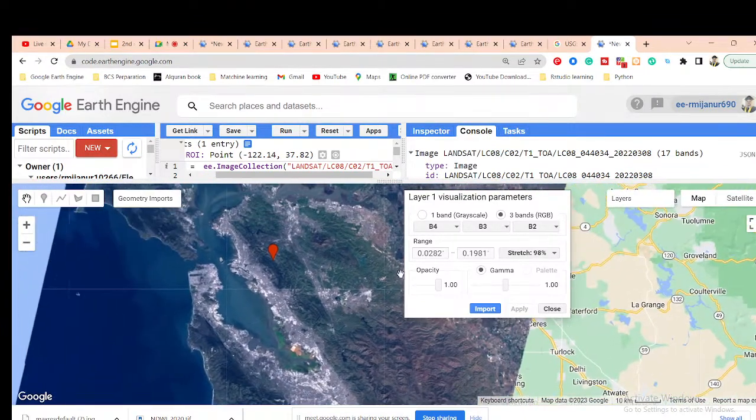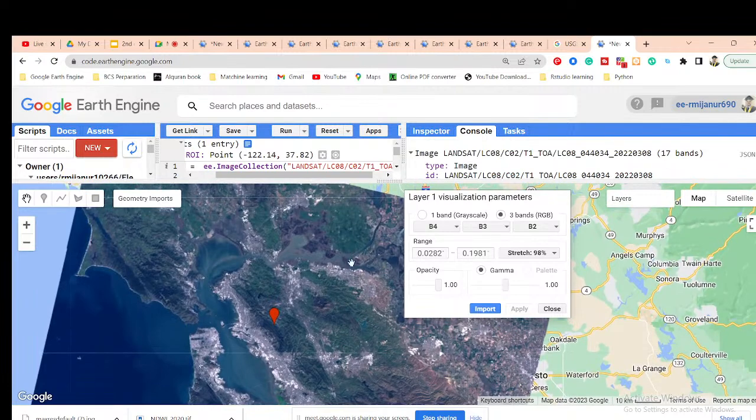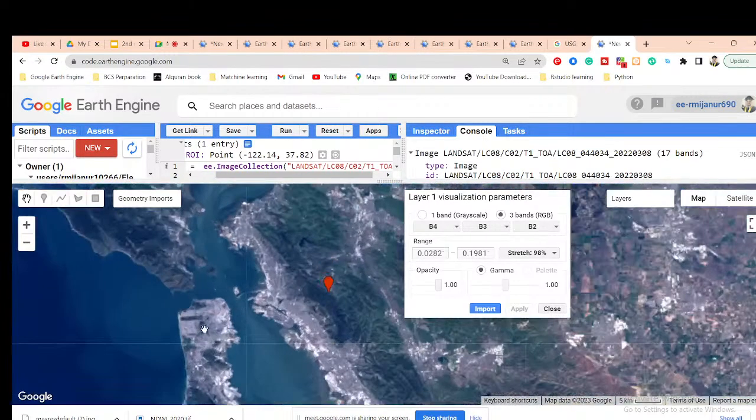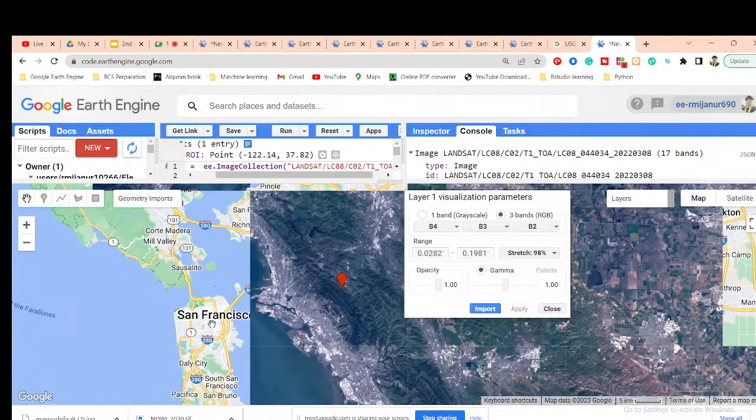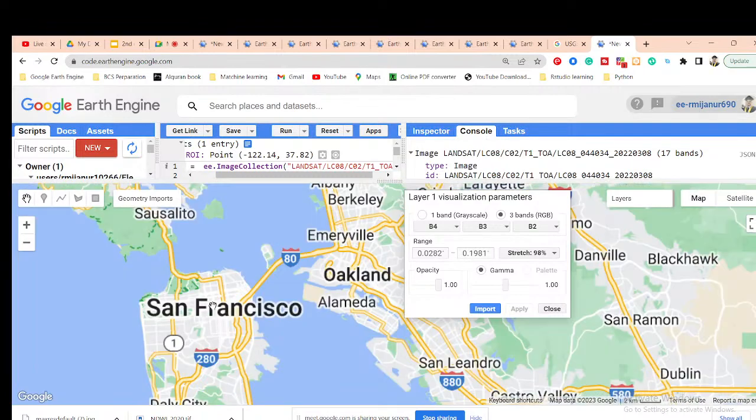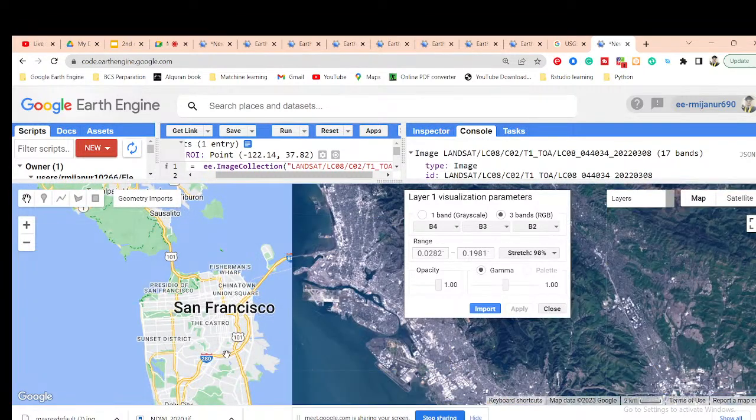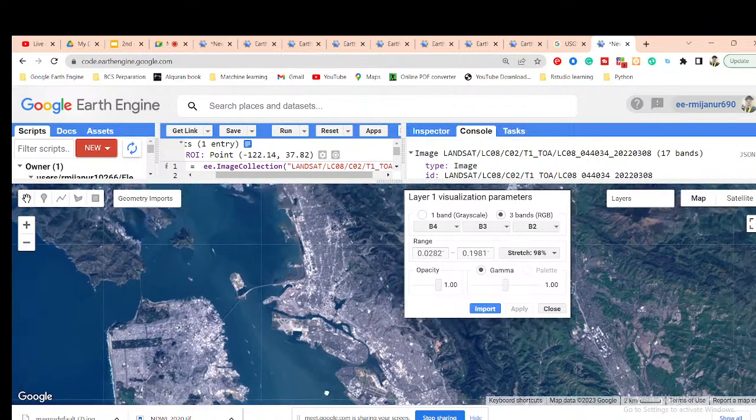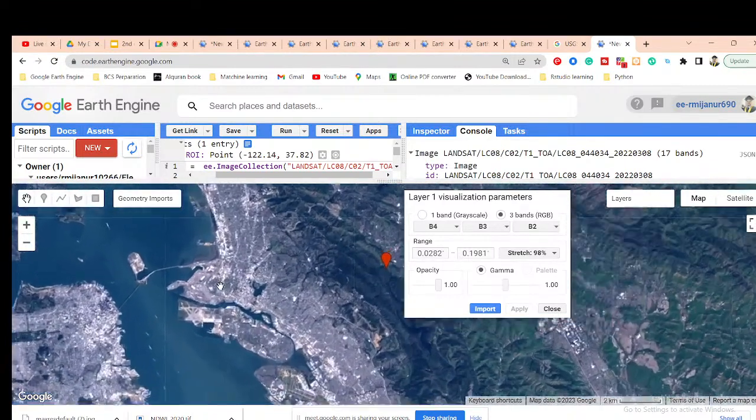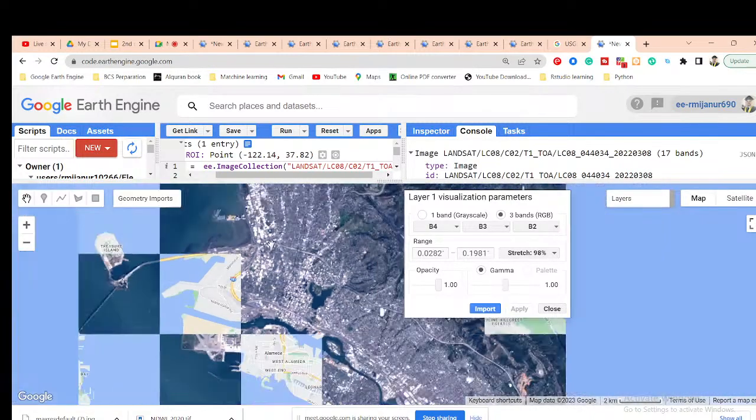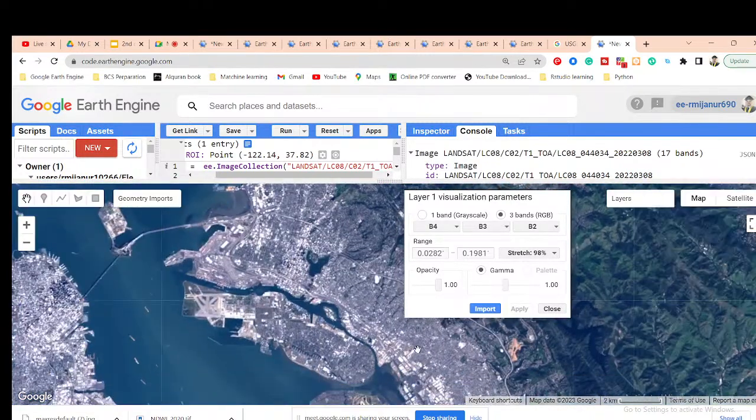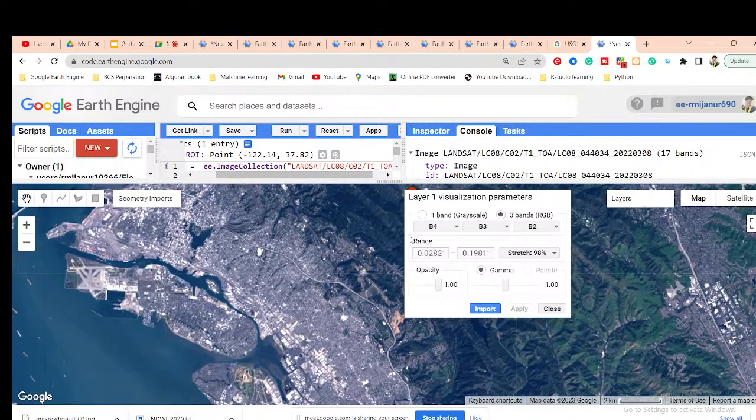In this natural color image, the green color is vegetation. You can also see this is the built-up area here, and you can also get the water body. All of those features we can easily identify from the satellite images. This is a built-up area. So basically this band combination is the true color composite, or natural color.